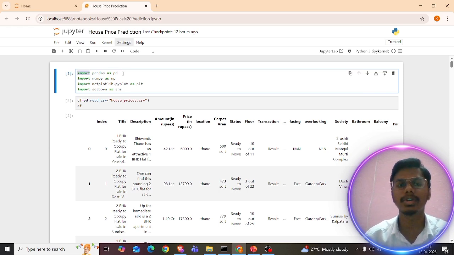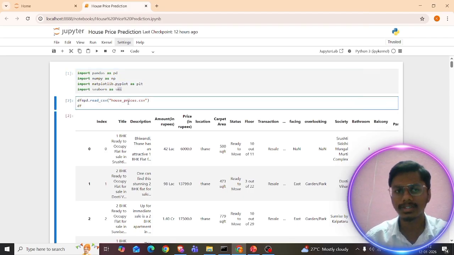So import, I'm just importing pandas as pd. I'm just importing numpy. I'm just importing matplotlib. I'm just importing seaborn as sns. So okay, fine. How to read the CSV file?